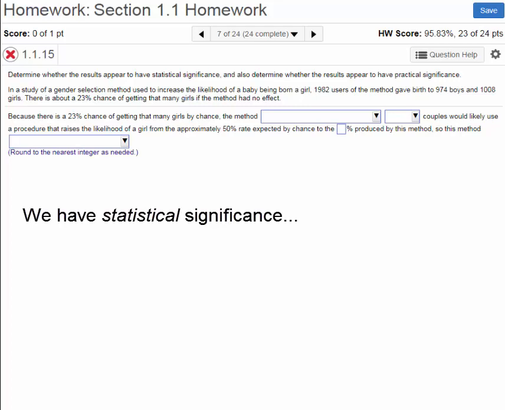In this example, statistical significance is there. We know that the medicine works, but there is little practical significance. No one is going to drive to the drugstore late at night to pick up a medicine that has such a small influence on the course of the illness.